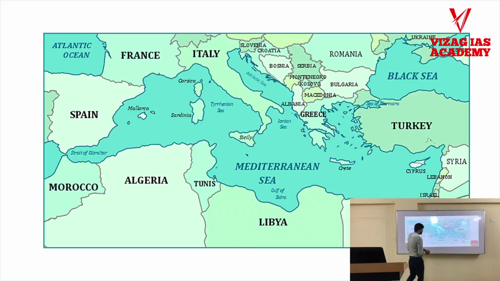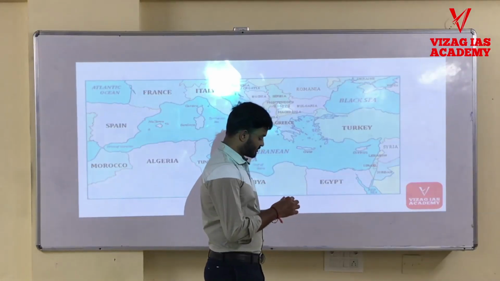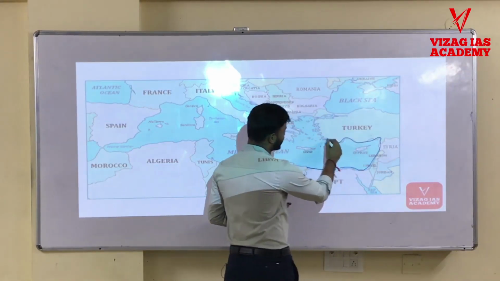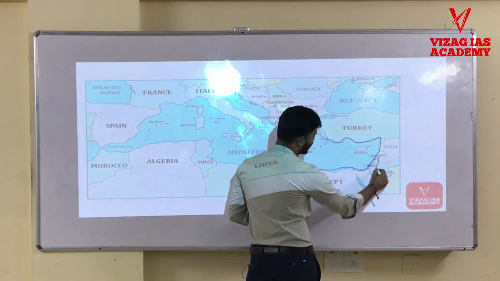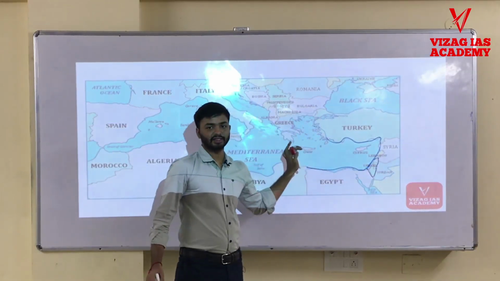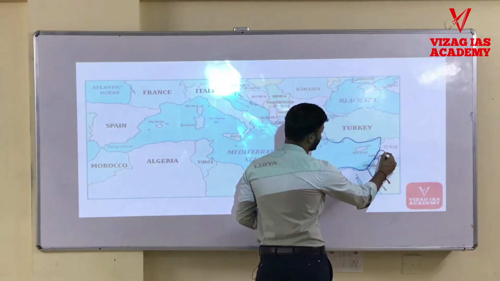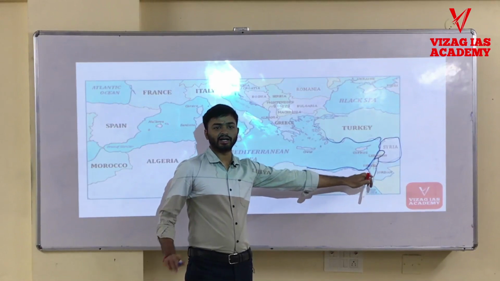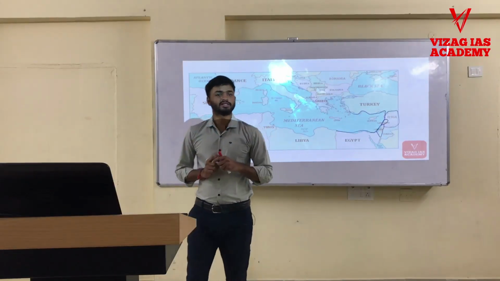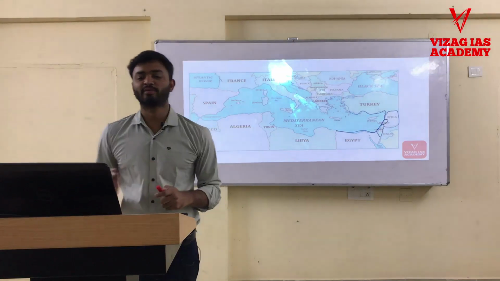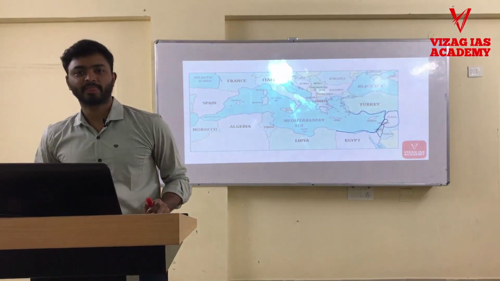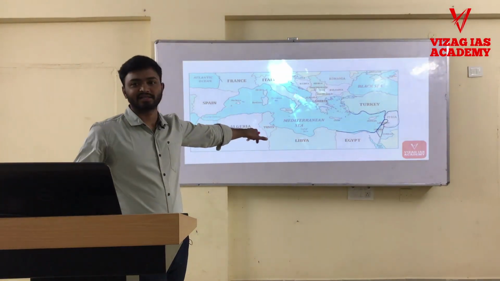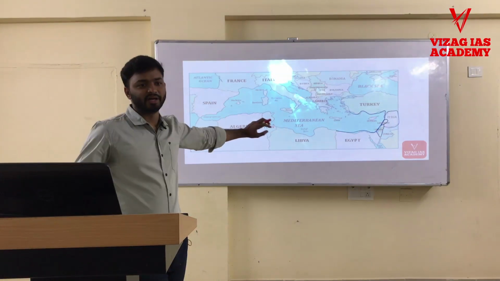So see here, let us concentrate on this region only. This is the Mediterranean Sea coast. Here Israel always touches the Mediterranean Sea. Above Israel we have Lebanon, and this is Syria. Whereas Jordan, under any circumstances, does not touch the Mediterranean Sea. You have to remember only this: Jordan does not have a boundary with the Mediterranean Sea. The remaining small nation states, like Lebanon, Syria, Israel and Palestine, are in contact with the Mediterranean Sea.